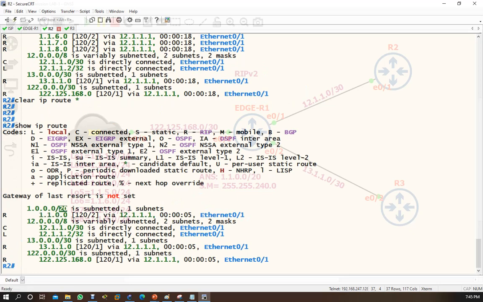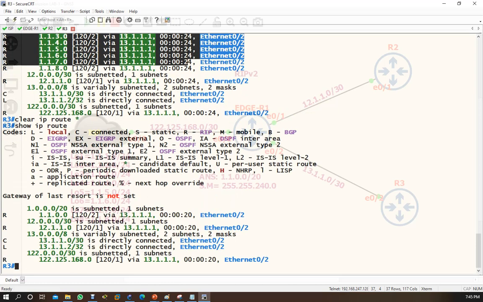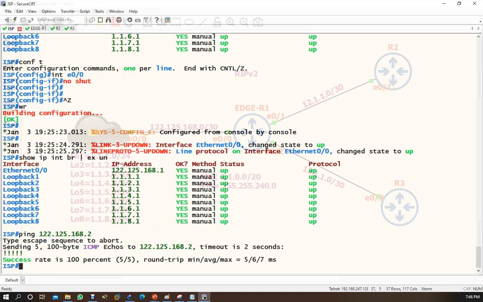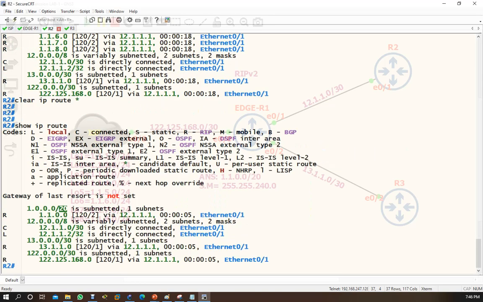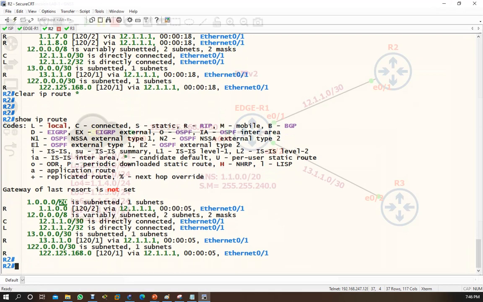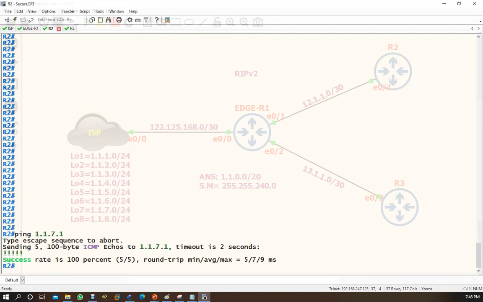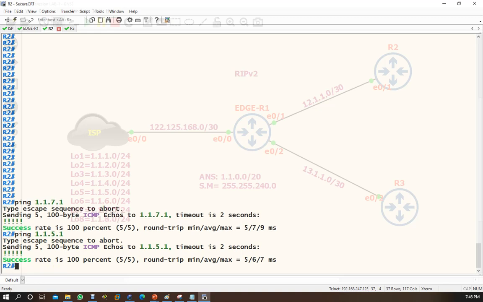1.1.0.0/20, and now if you come to R3 also, see it is a summarized route. Now the condition is, are your R2 and R3 users able to ping all the ISP IP addresses which R1 is receiving? Let's try. Come here to R2, ping 1.1.7.1, yes, you're pinging. 6.1, 8.1, whatever, check randomly. See, so here you are able to ping everyone.